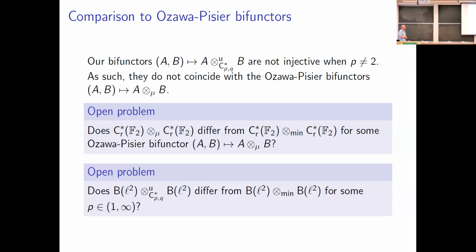I will mention that in their paper, they do also produce a continuum of C-star tensor products on, I guess, the reduced group C-star algebra of the free group against itself, but this was by using different techniques, representation theoretic techniques. Whereas for us, we really understand tensor products that look like this very well. We're able to characterize what positive definite functions extend to a state on it. However, we do not know, when we take bounded operators on a separable Hilbert space, whether our tensor product ever produces something different from the minimal tensor product when p is strictly between 1 and infinity. So that's an open problem. We don't know. We'd like to know that.